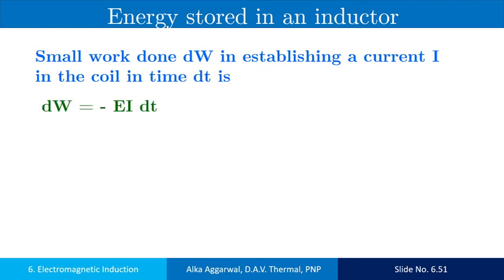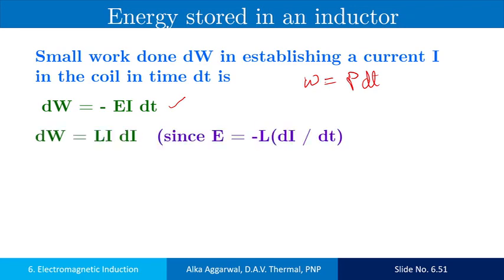As you know, work done is equal to power into time, and power is E into I. As you know very well, E is equal to minus L into di by dt. dt cancels out, so work done is equal to L I into di.